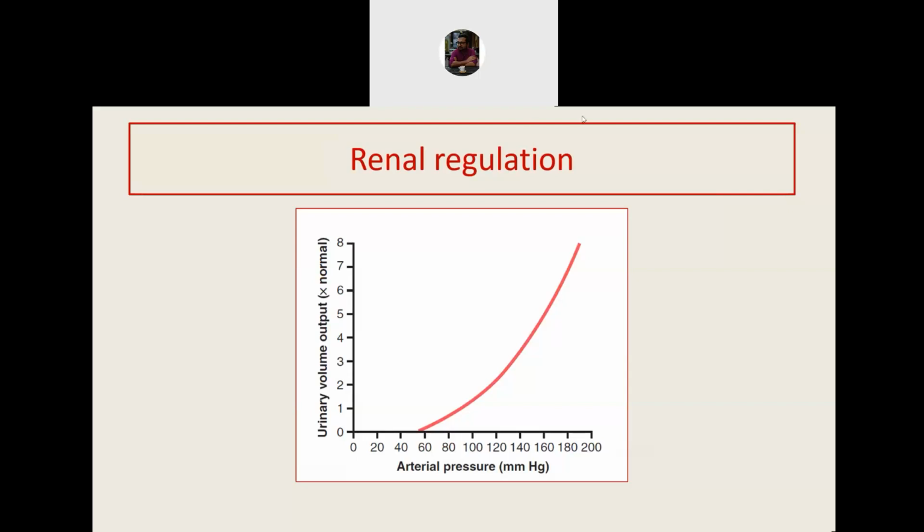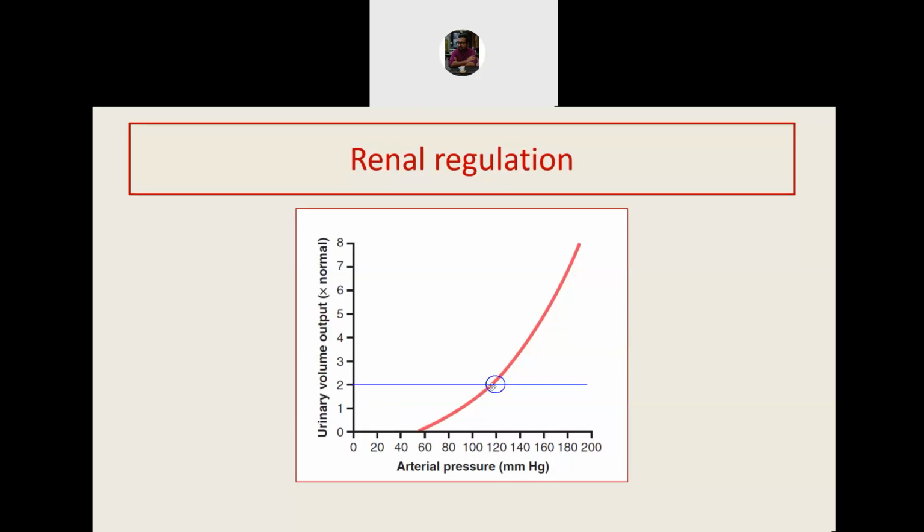So in a normal person, suppose the urine volume is 2 liters per day, and therefore this becomes the operating point of the person.